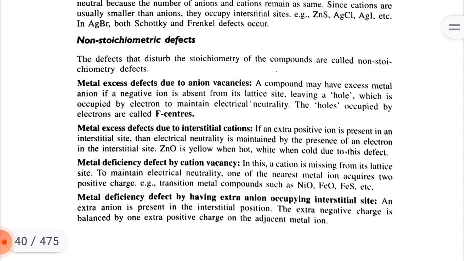Metal deficiency defect by cation vacancy. In this, a cation is missing from its lattice. To maintain electrical neutrality, one of the nearest metal ions acquires two positive charges. Example: transition metal compounds such as nickel oxide, iron sulfide, etc. Metal deficiency defect by extra anion occupying interstitial sites: an extra anion is present in the interstitial position. The extra negative charge is balanced by one extra positive charge on the adjacent metal ion.